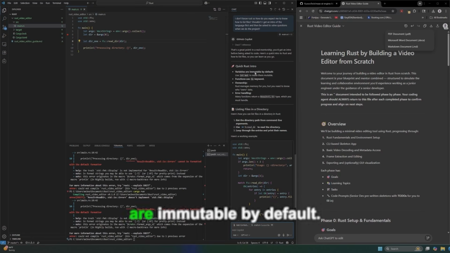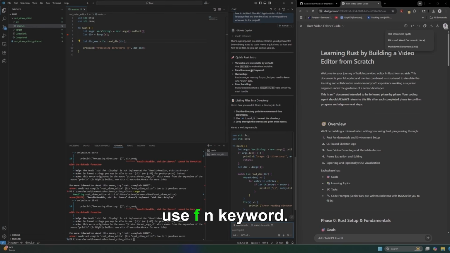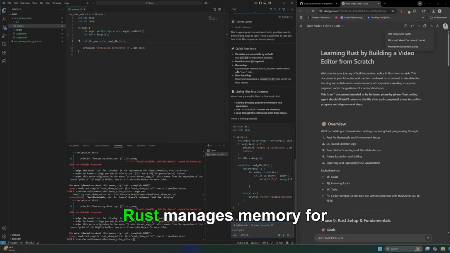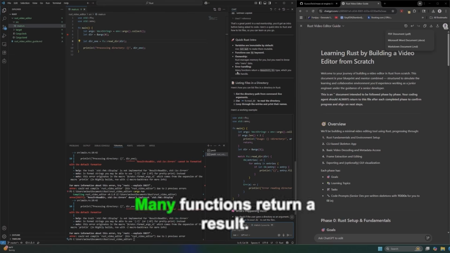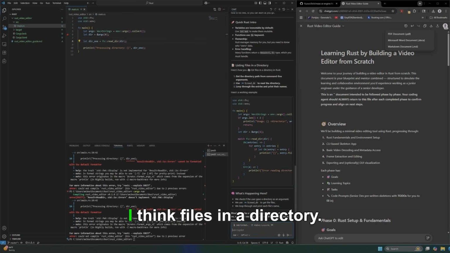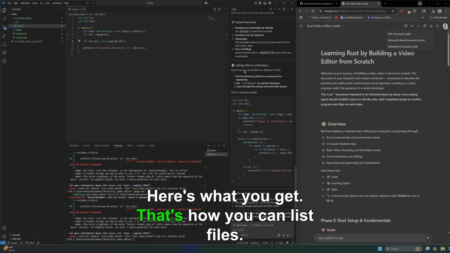Quick intro. Variables are immutable by default. Use let mut to make them mutable. Got it. Functions use the fn keyword. Got it. Rust manages memory for you, but you need to know who owns data. Many functions return a Result. Listing files in a directory. Here's how you can list files.